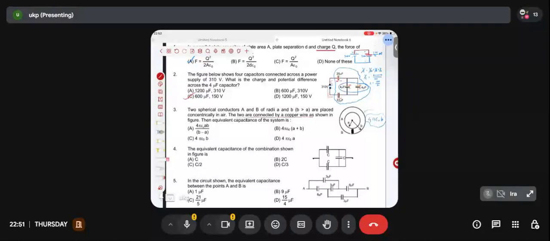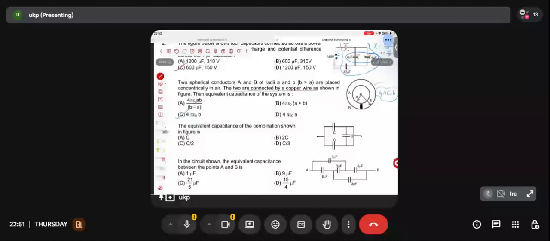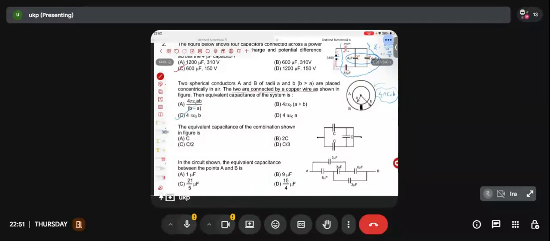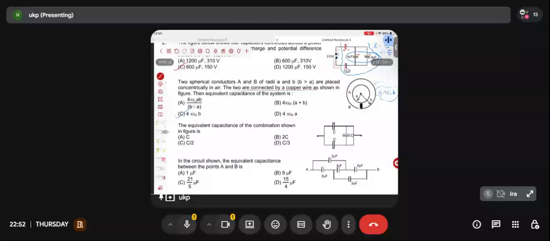Easy problem. Which option then? C. C is the right option, right? Chalo. The next one is probably a cakewalk for you. Anyone? What is the answer, sir? What will the answer be? Quick, guys.